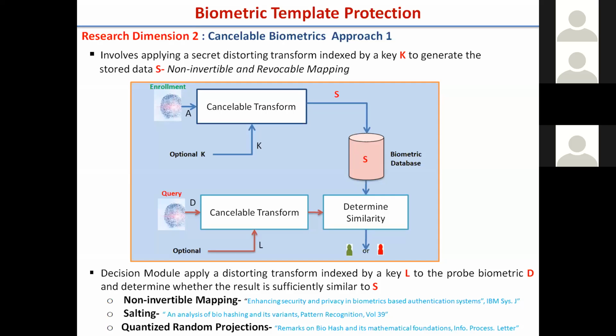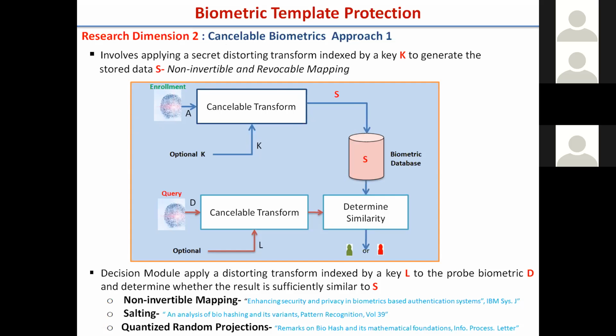I classify here the approaches for database protection. One direction is called cancelable biometrics, as depicted in this figure. During enrollment, we extract the cancelable feature through a transform.